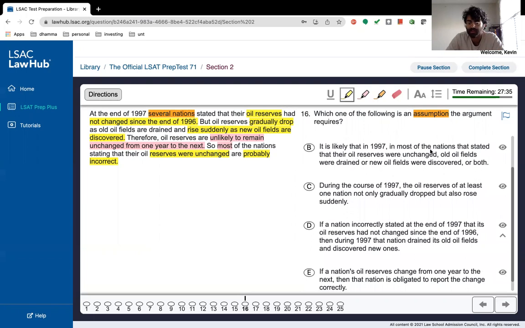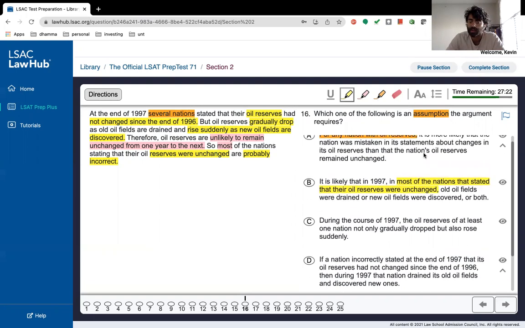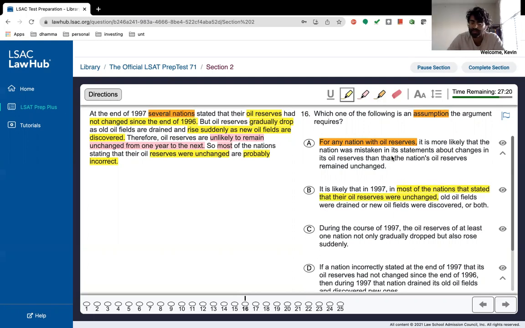It's likely in 1997, for most of the nations that stated their oil reserves were unchanged, oil fields were drained, or new oil fields discovered, or both. So B is a pretty good answer, mostly because it's within the scope, right? Most of the nations stated oil reserves were unchanged. It's within the scope. And it says kind of the same thing that this does, right?